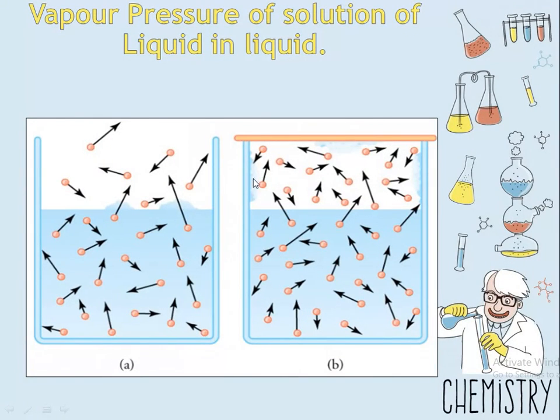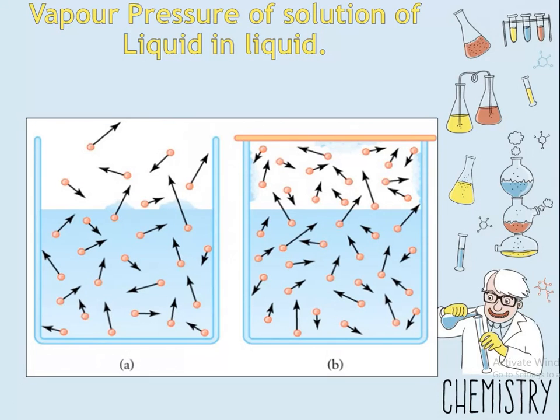But in a closed container, the molecules of liquid escaping from the surface remain in the container above the surface of the liquid. These molecules are in random motion and they collide with each other, with the wall of the container and with the liquid surface. Because of this collision, they return to the liquid state. This is reverse evaporation, also called condensation, means molecules of vapor condense into the liquid state.